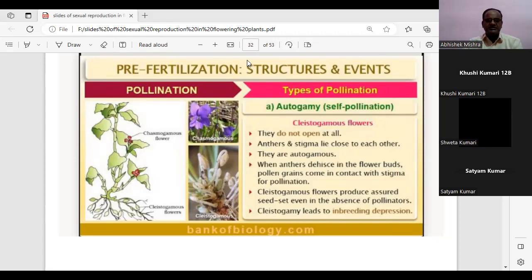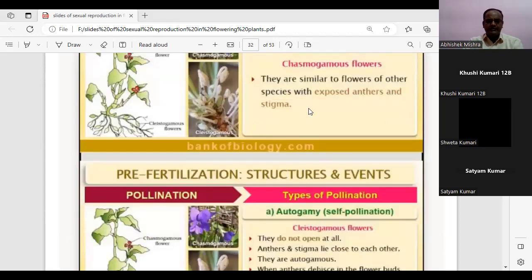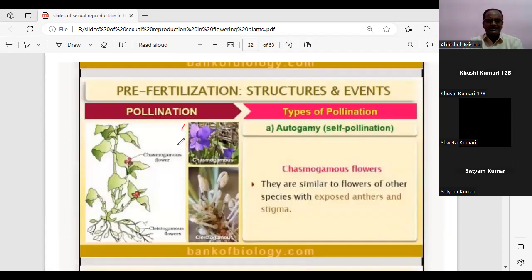Aman wants it to be explained once more. No problem, Aman, I repeat again. This is a chasmogamous flower. The chasmogamous flower is a flower which is open all the time. And the cleistogamous flowers are the flowers which remain closed all the time.